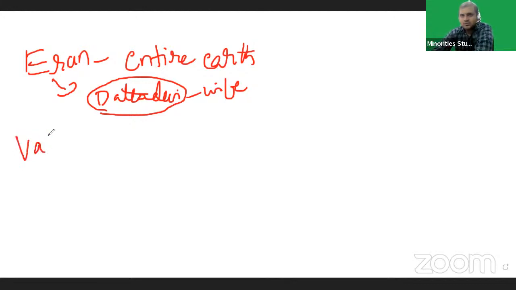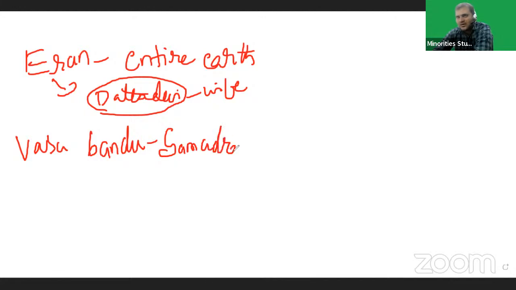Vasubandhu, a famous Buddhist scholar, lived in the court of Samudragupta.